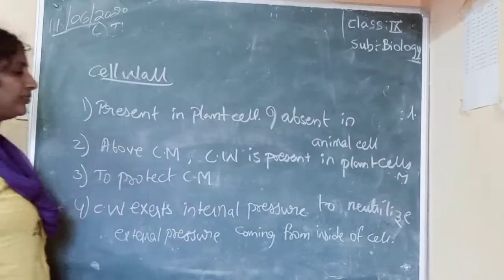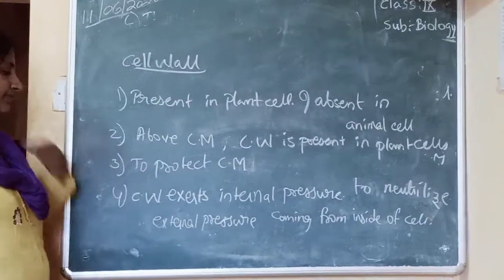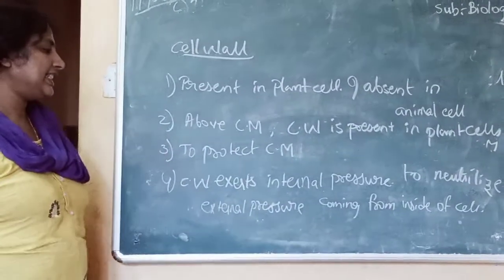Okay, clear? So, see, cell wall exerts internal pressure.